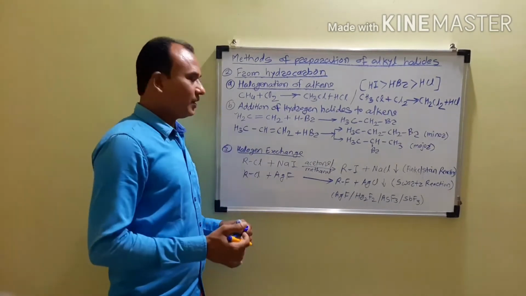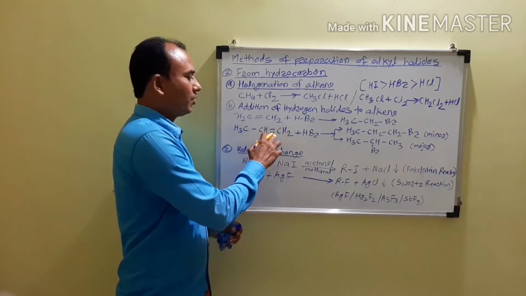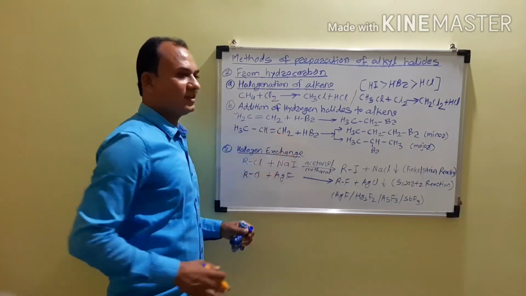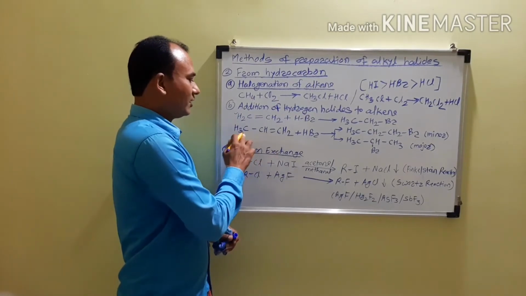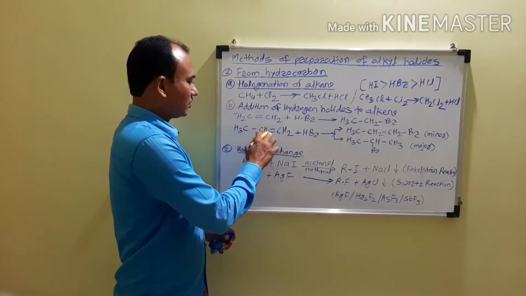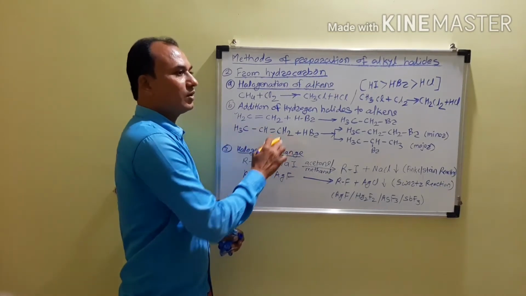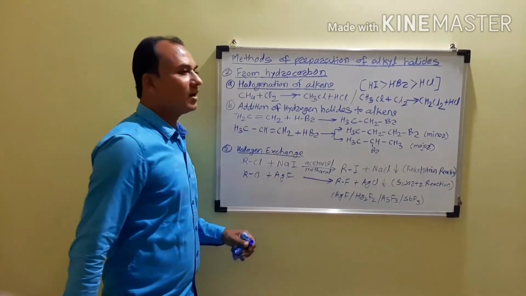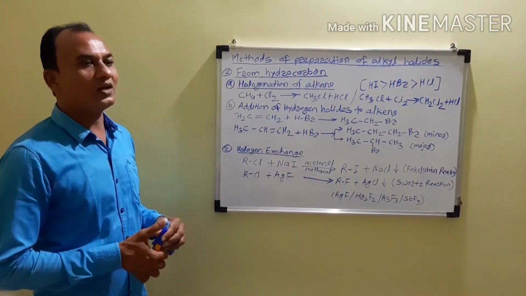Which are called the unsymmetrical alkenes? If on both sides of the multiple bond the groups are different, then these are called unsymmetrical alkenes. In this example, on one side of the double bond there is the CH3CH group, and on the other side there is the CH2 group, and therefore it is an unsymmetrical alkene. So there are two types, symmetrical and unsymmetrical.